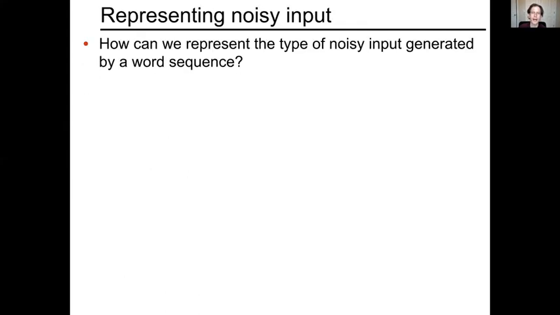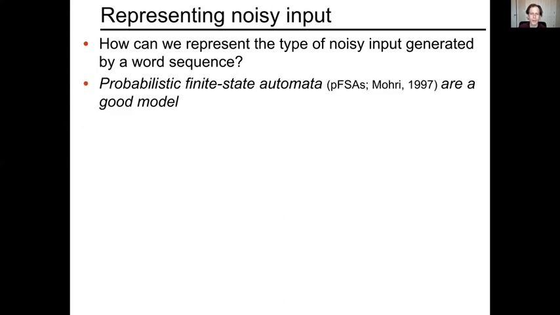Okay, so how do we actually instantiate a model like that? Well, there are a lot of things we have to do. The first thing we're going to have to do is to represent noisy inputs. And we're going to use probabilistic finite state automata to do this. Now, this is actually something that builds on our work with finite state models earlier in the semester. I'm going to give you just a brief overview of what it is and then a formal definition.